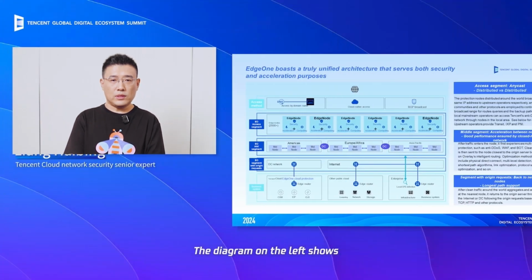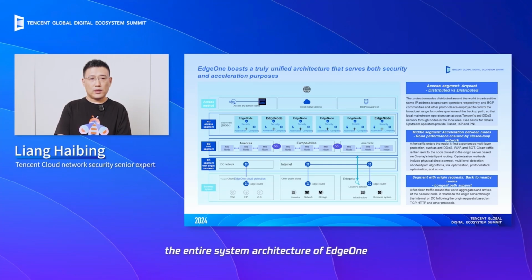The diagram on the left shows the entire system architecture of EdgeOne. From top to bottom, it shows the access methods supported by the EdgeOne. The process is divided into the access layer, the intermediate layer, and the origin pull layer, and finally, the deployment locations of our business systems.